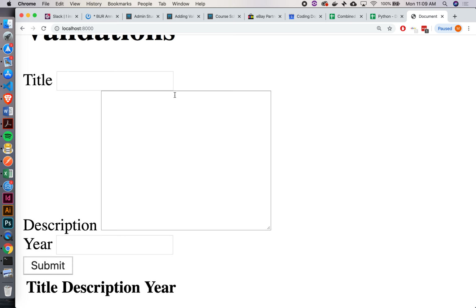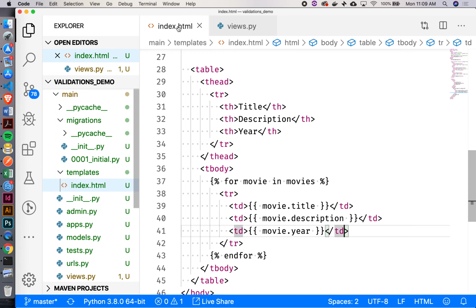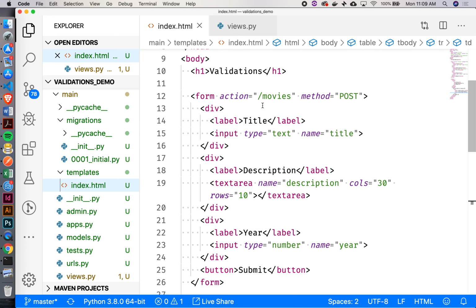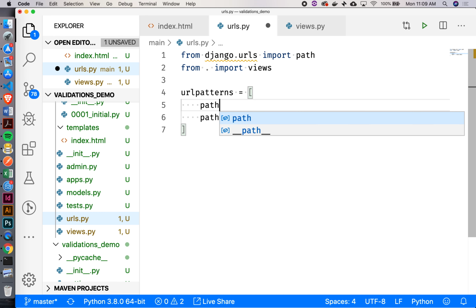All right, fair enough. So now the thing that we need to handle is this form submission, right? So right now we've got this form. We've got a route. Do we have this route yet in our URLs? No. So we're going to need to add that as well. So let's go to our urls.py here. Let's put it up here. So our path is going to be